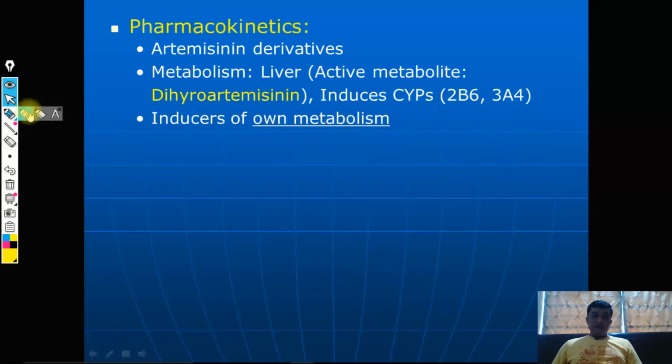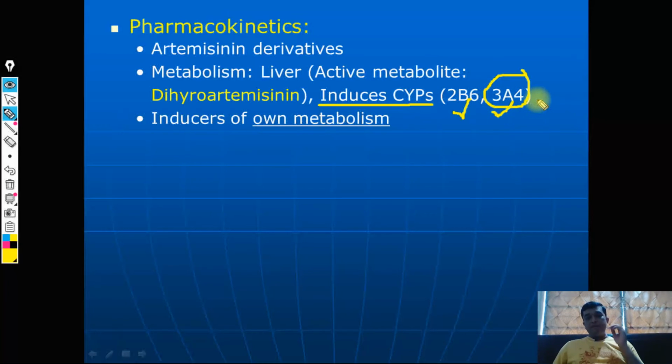Now, regarding hepatic metabolism, it is a very important inducer of cytochrome microsomal enzymes, and two forms, that is CYP2B6 and CYP3A4, get induced. As I told you, CYP3A4 is involved in the metabolism of many important drugs.